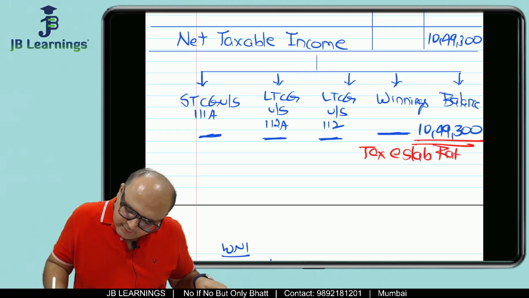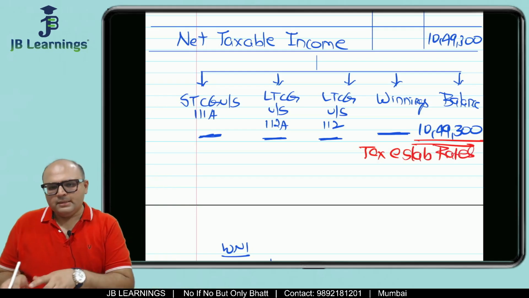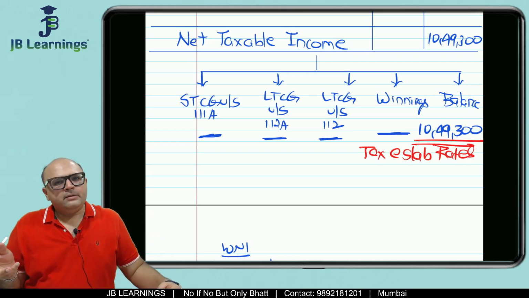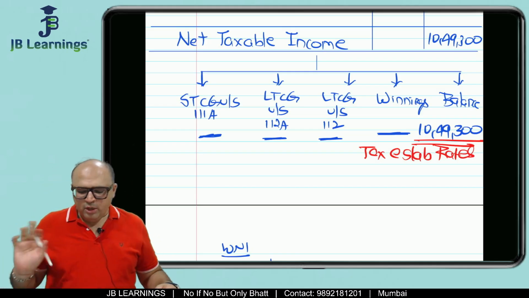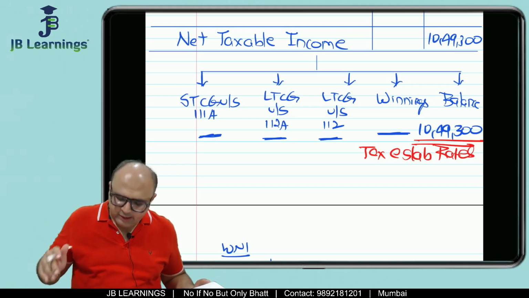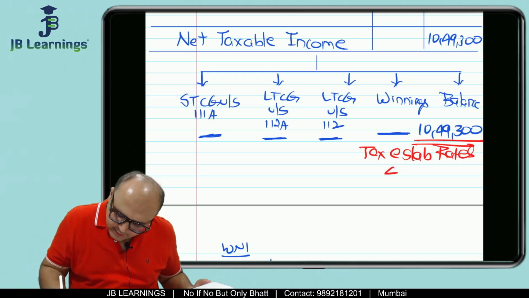So apply the slab rates as per 115 BAC. So first 4 lakh is nil, then 4 to 8 lakh is 5%, then 8 lakh to 10,49,300 would be 10%, plus 4% health and education cess. So I have already calculated in advance so that we can save time.